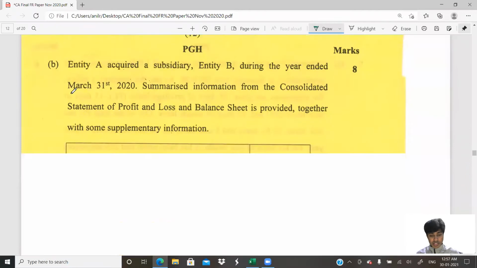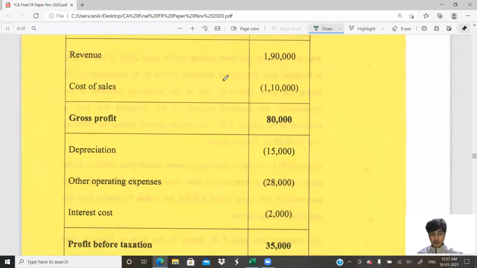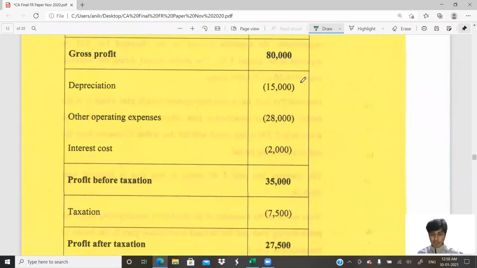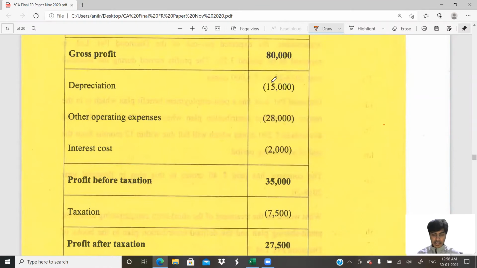So what they've given us is the statement of profit or loss. I'm going to start with my profit or loss. This revenue is fine. This cost of sales is fine. They are all cash items. Basically this cost of sales would get adjusted in other current assets and other current liabilities. We'll adjust the trade receivables, trade payables, and inventory, so right now we'll ignore that. Gross profit, no problem. Depreciation is a non-cash expenditure. We would have to add it back.